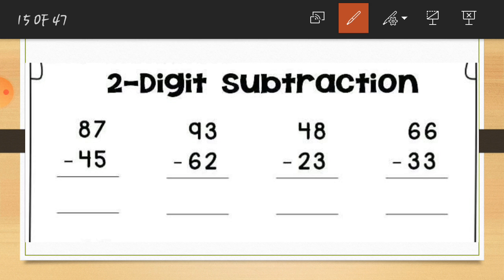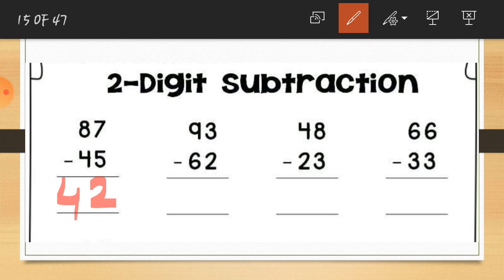So here the first sum is 87 and 45. Look at the ones column, which is 7 and 5. So 7 minus 5 is equal to 2. And in the tens column, 8 minus 4 is equal to 4. So here our answer is 42. So this way we have to write down the answers.